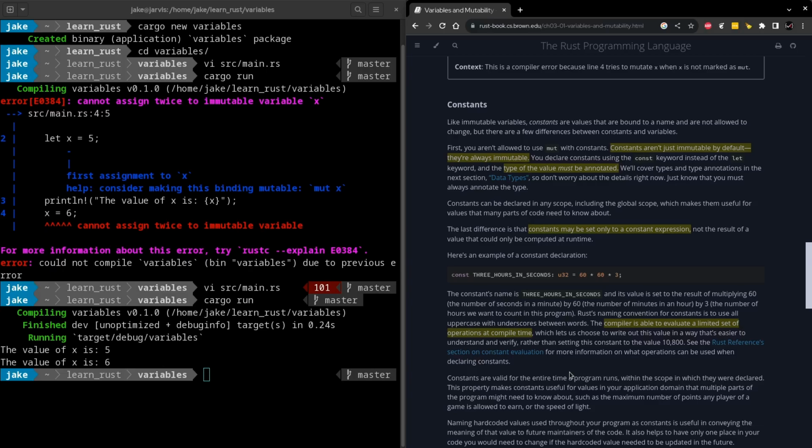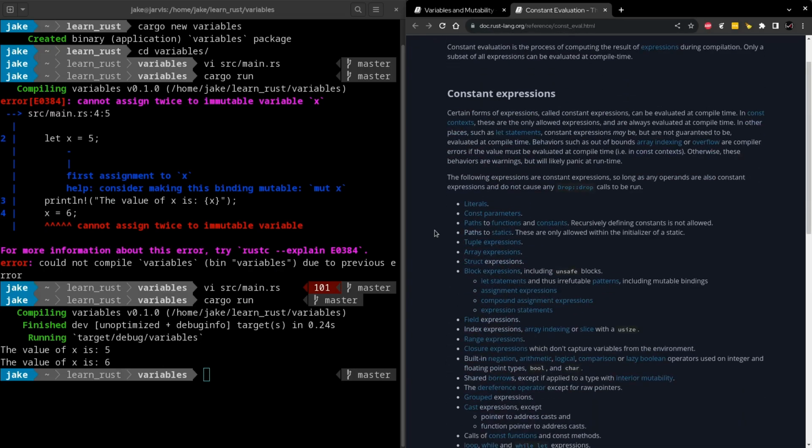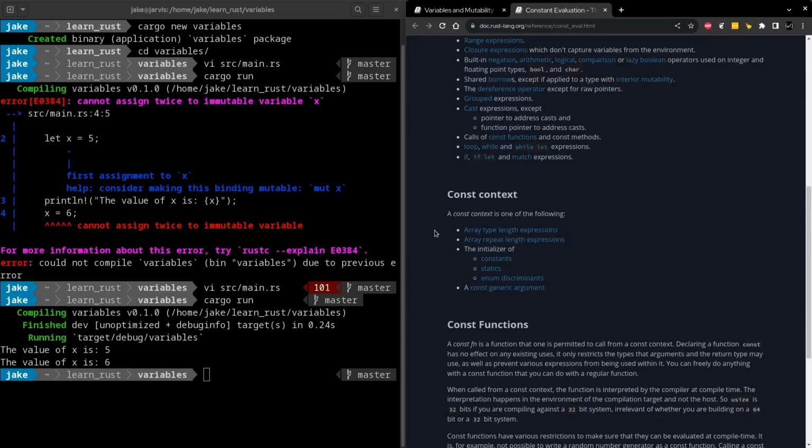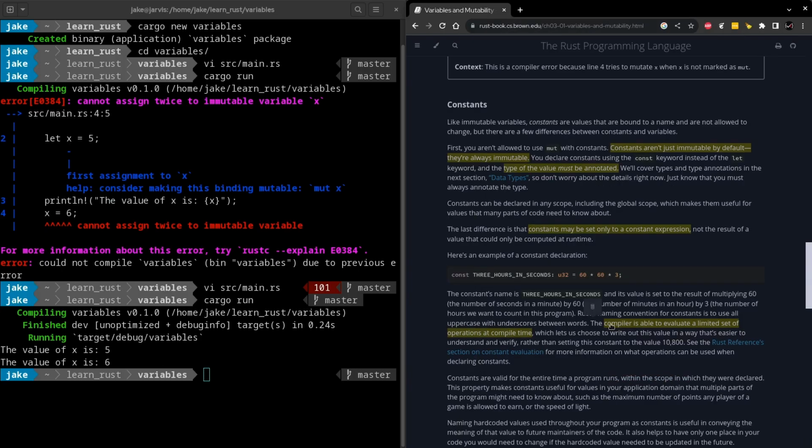It's not something that can be inferred by the output of some expression. And speaking of expressions, constants can only be set to a constant expression, which they do have a reference down here linked that talks all about the different rules for constant evaluation, including what counts as a constant expression, constant context, and constant functions. So you can read more about that if you like. Additionally, based on this last line I highlighted here about the compiler being able to evaluate a limited set of these operations at compile time, it seems like Rust is actually calculating the value of the constant at compile time and baking that into the constant itself. So it doesn't have to evaluate things at runtime.